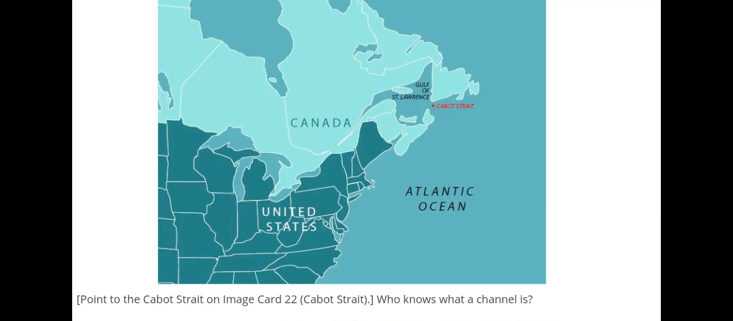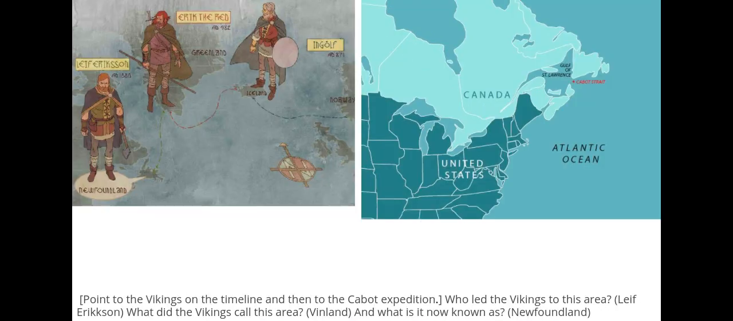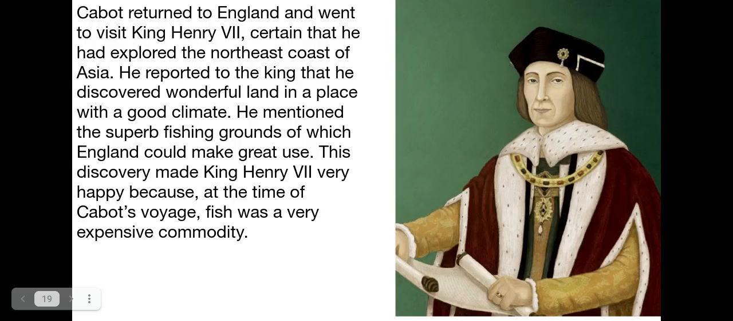Here is a map of Canada where he went, and you can see the red part, which is the Cabot Strait. So it's a channel, a sailable route that connects two large bodies of water. Remember, the Vikings went to Newfoundland.